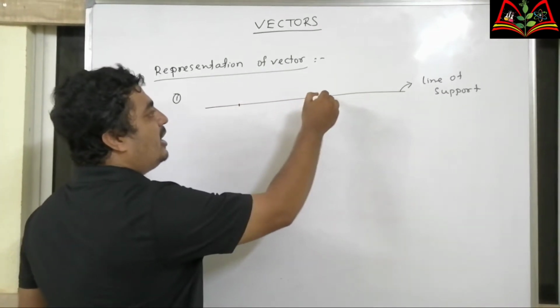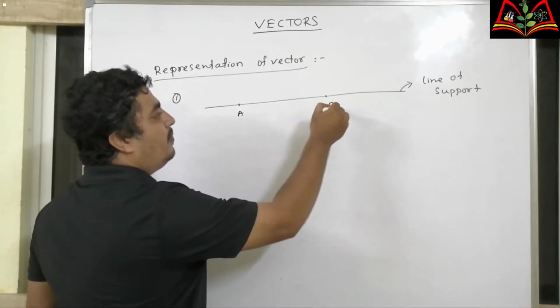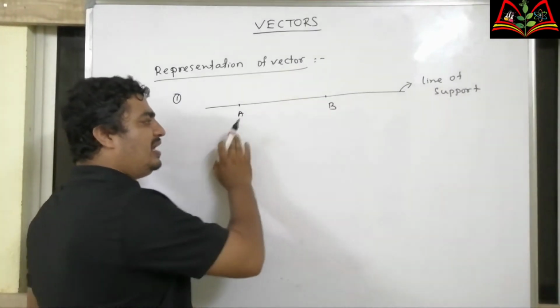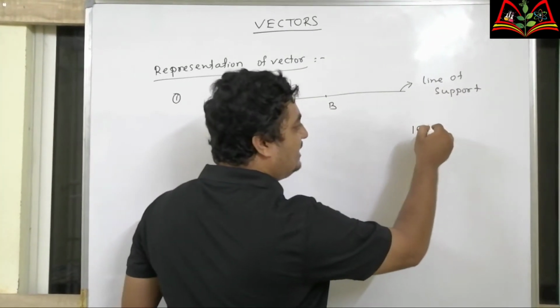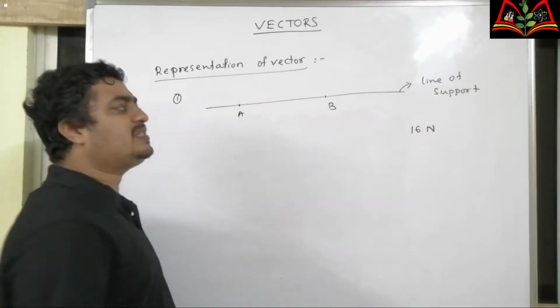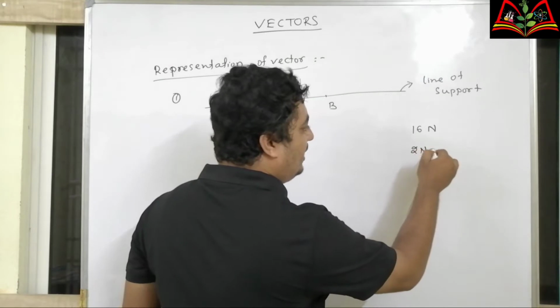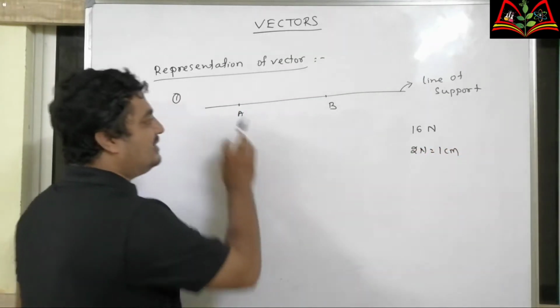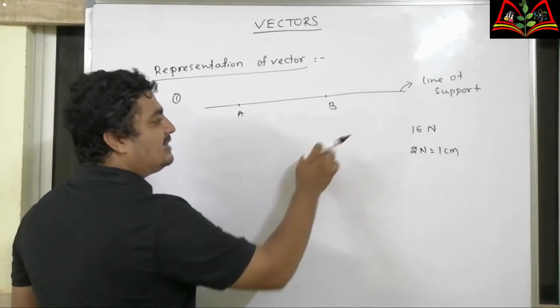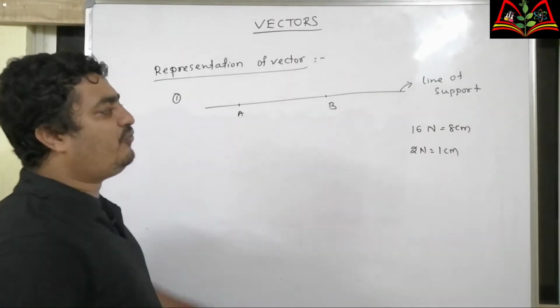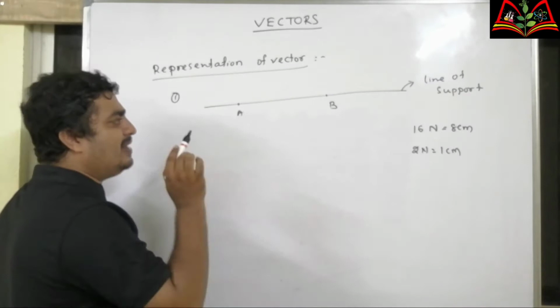Then we have to cut a length which represents magnitude of the vector. For example, I am representing a force of 16 Newton. Let my scale be 2 Newton equal to 1 centimeter. Then I have to cut a length of 8 centimeter to represent the force of 16 Newton.